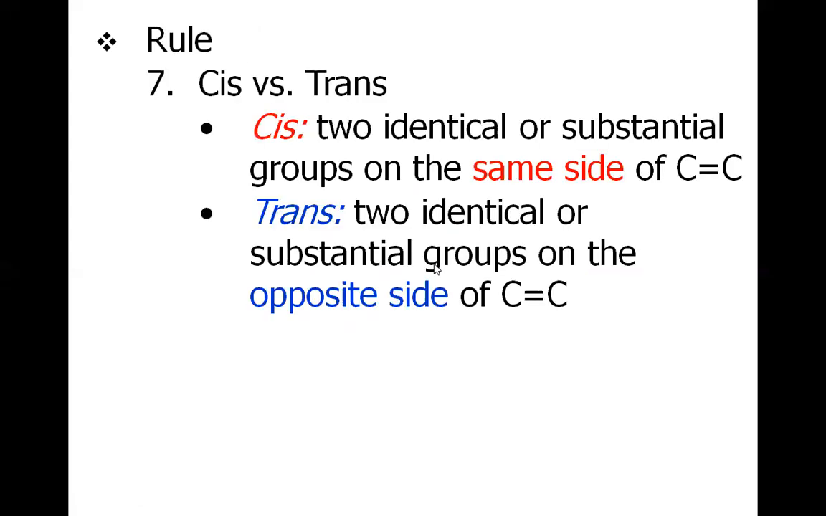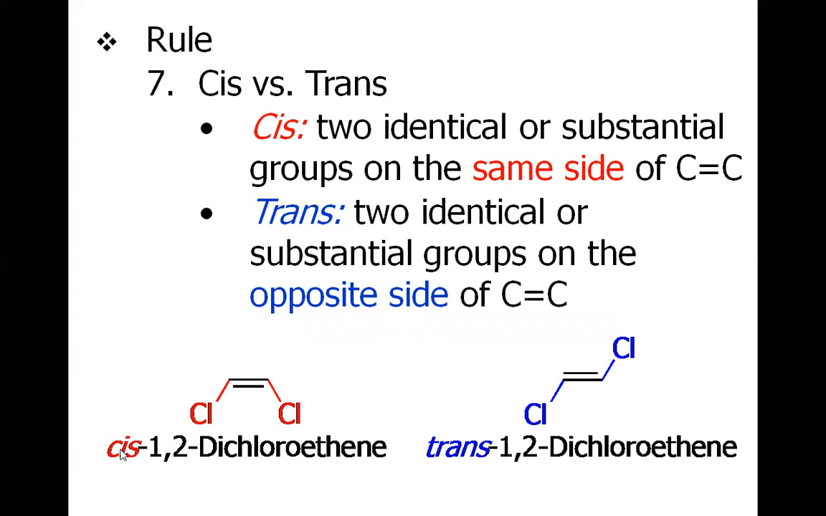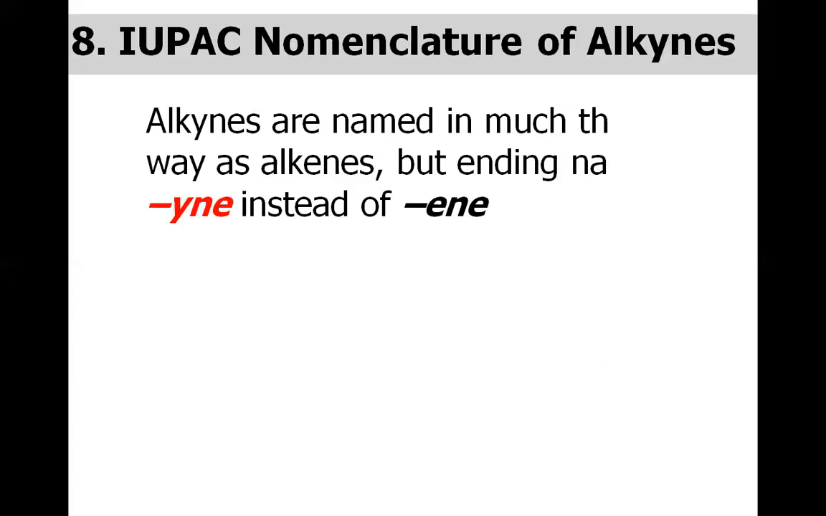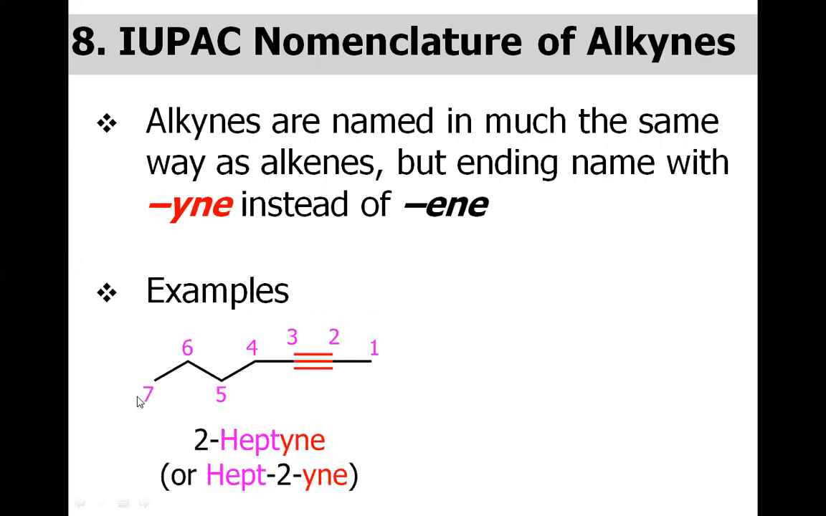For cis trans, we just need to put the word cis or trans prior to the nomenclature. If it is cis, we will say cis. If it is trans, we will write trans. The rest of the nomenclature is the same as we discussed. Now let us discuss the nomenclature of alkynes. For the name alkyne, the word "ine" is added in the end of the "ene."